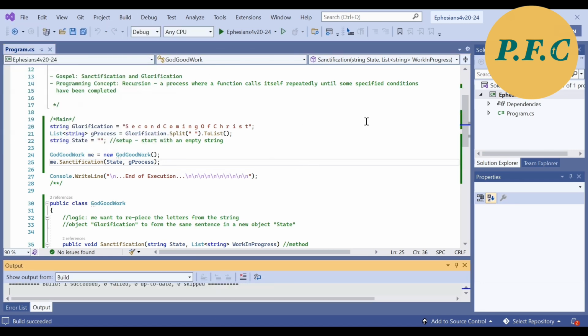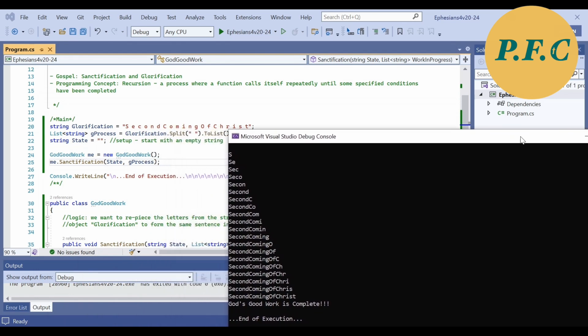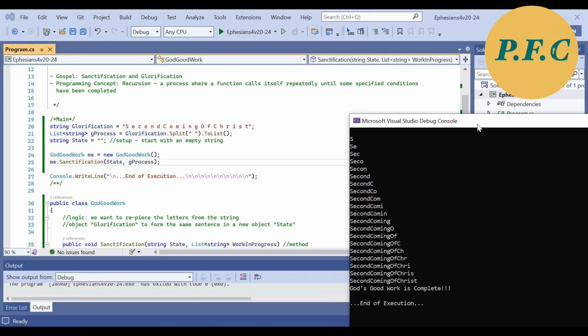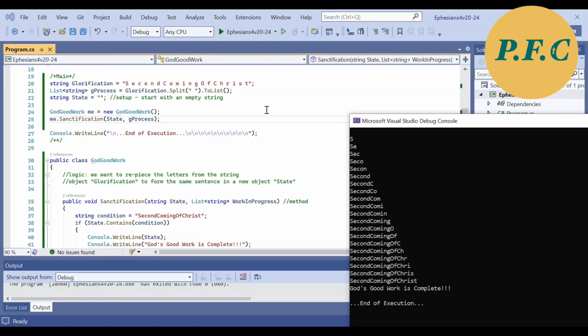As you can see what is being printed to screen, each line is a step in the process of piecing letter by letter towards the completion of the statement. And when the statement is complete, the process stops, meaning there is no more piecing of letters anymore, and the final line is being printed to signal the end of the process.